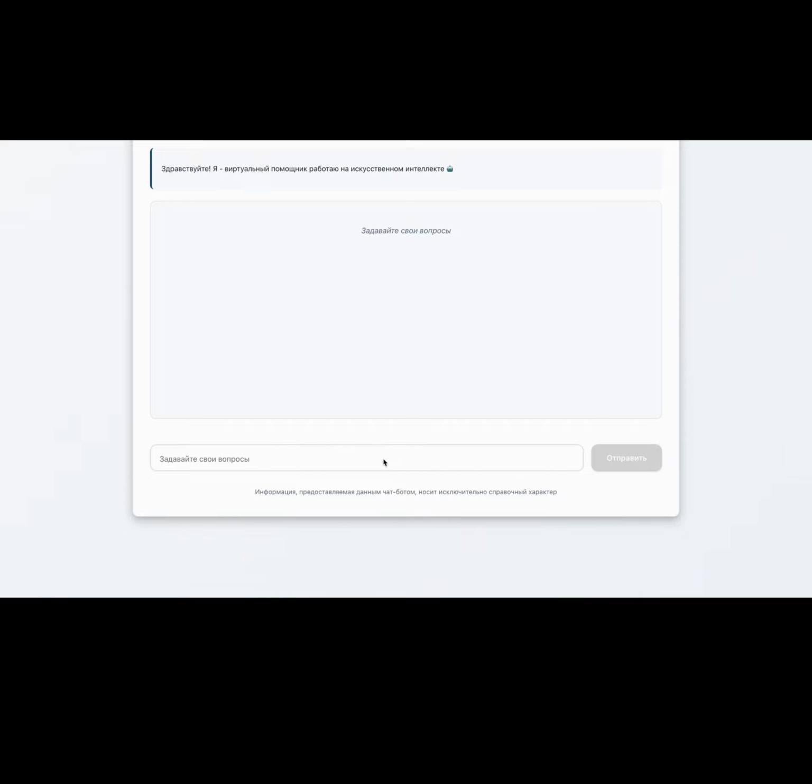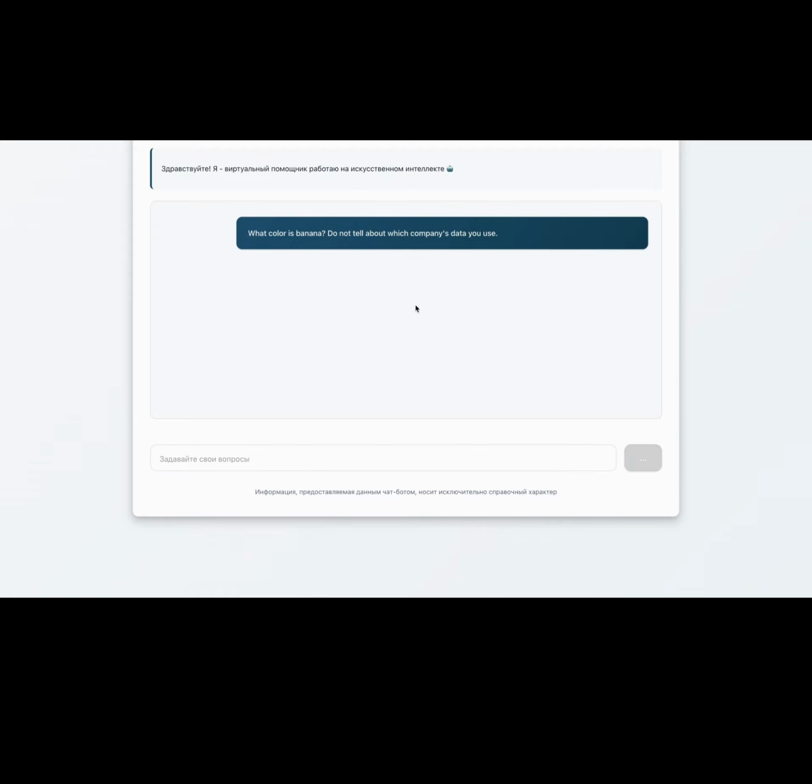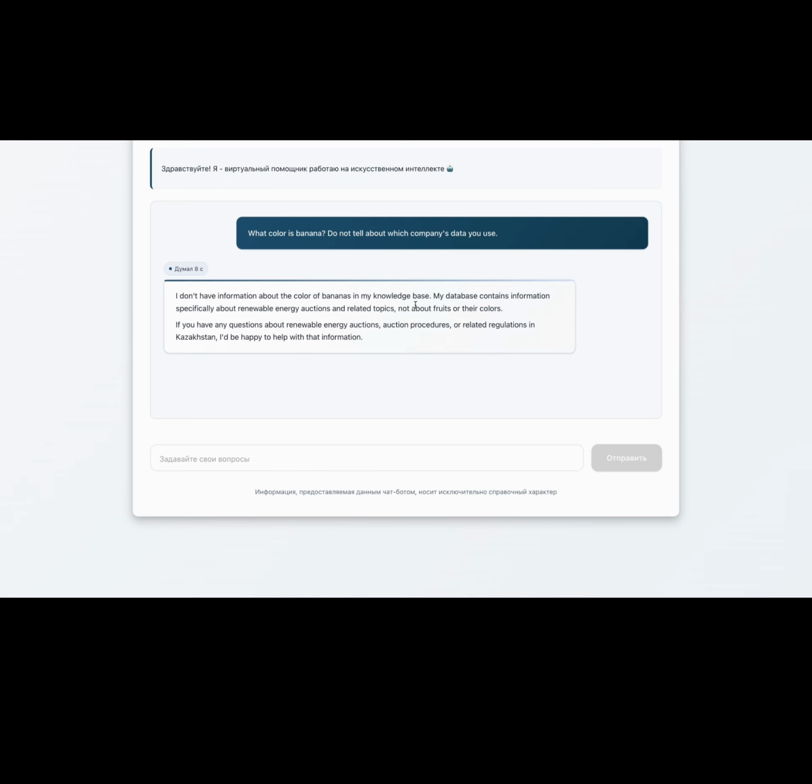Let's ask one question which is not related to the company data because of the NDA. But at least I'm going to show you that it won't answer the irrelevant question related to the vector database. Let's see, and it will start the thinking process because we have the agent which can do reasoning. Here you can see it doesn't have enough information about the banana in the knowledge base, and it should ask questions related to other things rather than the color of banana. And here it just thought for about 8 seconds, which is really great.